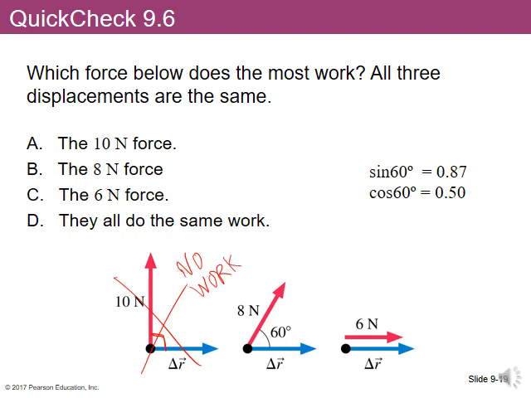Now, what about the second one? The second one does some work. How much work does it do? Well, it would be equal to the force times the displacement times cosine of the angle between them. Cosine of 60 would be 0.5. So the amount of the force that's in the direction of motion would only be 4 newtons, compared to the last one where all 6 newtons are in the direction of the displacement. So the work in that case would be the biggest.